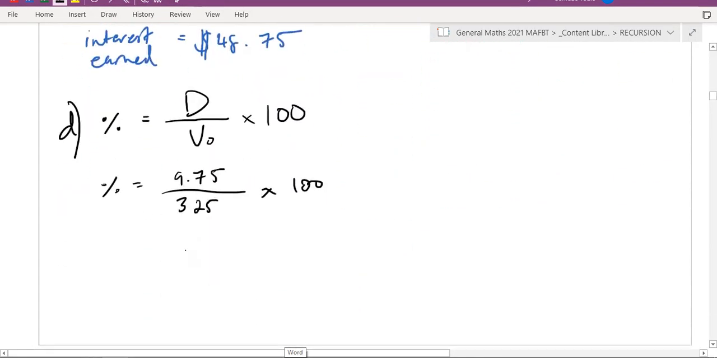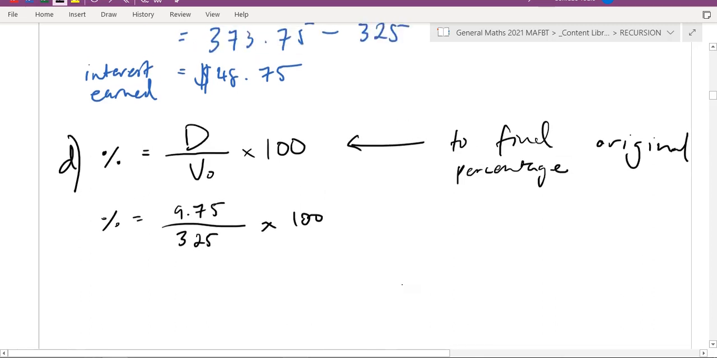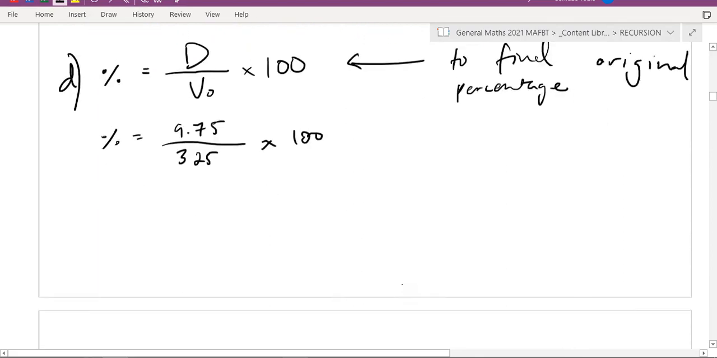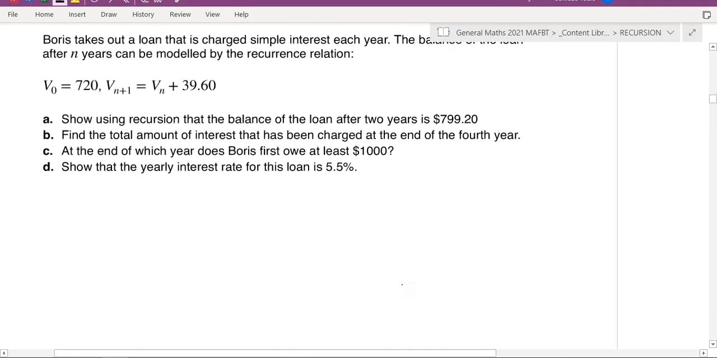Okay, so that's for that question. So use this rule to find the original percentage. Okay, that's what we use that rule for, to find the original percentage. Make sense so far? Okay, cool. Let's move on. Another example here, and let's just blast through this one really quickly.